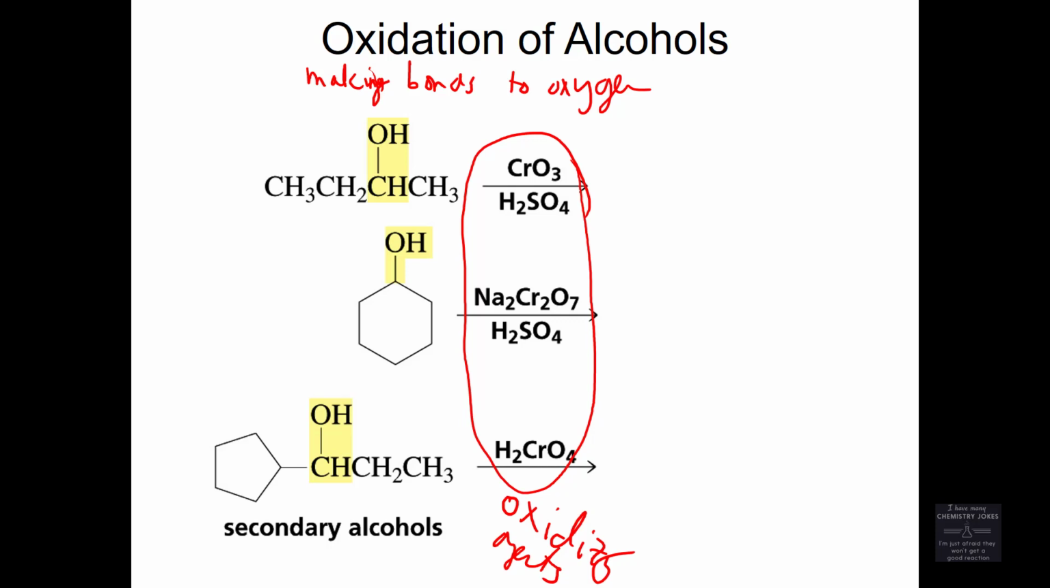So this alcohol can be oxidized. If we make a new carbon-oxygen bond, that classifies as making bonds to oxygen. If we make a new carbon-oxygen bond, we're also going to break this carbon-hydrogen bond and that oxygen-hydrogen bond in the same process, to get this thing. This thing is a ketone. That alcohol has been oxidized to a ketone.